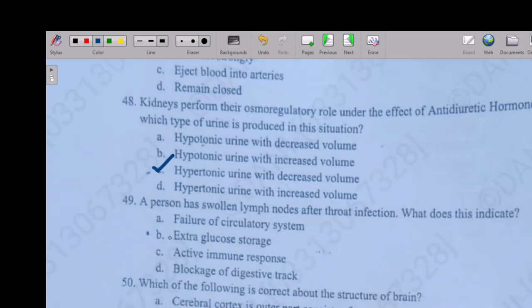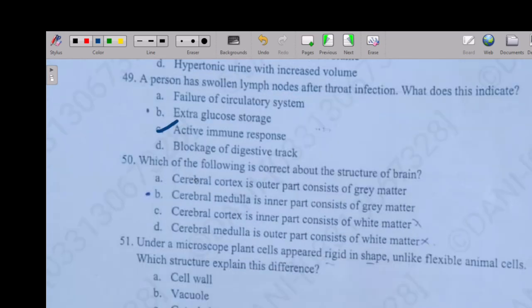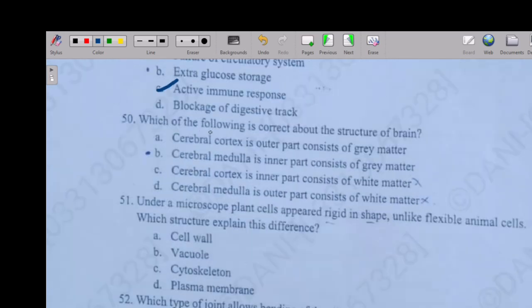So the next question is: a person has swollen lymph nodes after a throat infection. What does this indicate? Failure of circulatory system, extra glucose storage, active immune response, or blockage of digestive tract. So the right answer is option C, active immune response.